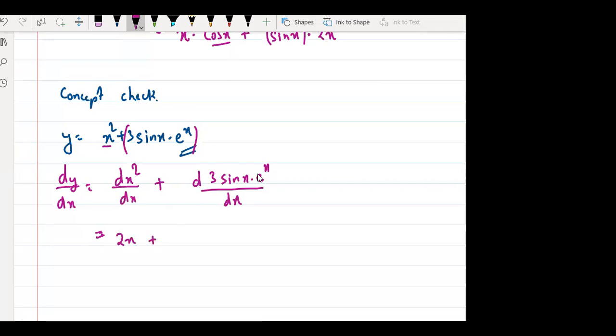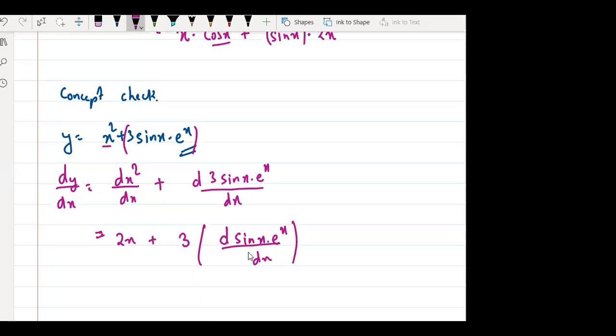Now tell me which property to use over here. The product property. First constant, right? Constant बाहर करूंगा ना? Sir, 3 will come out. Very good. So it is d sin x into e to the power x by dx.